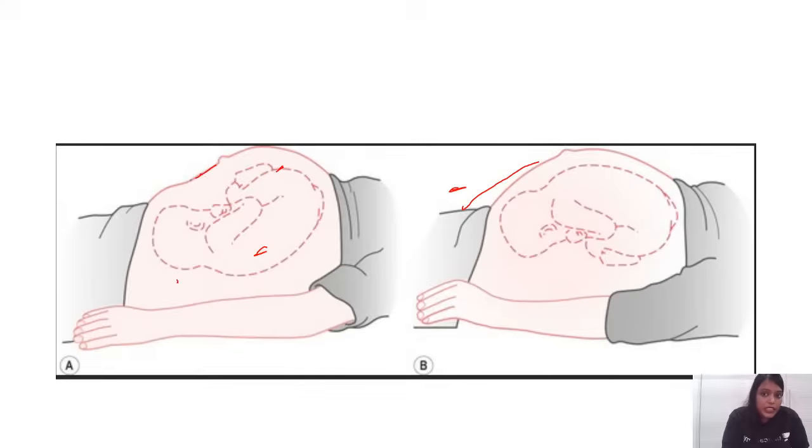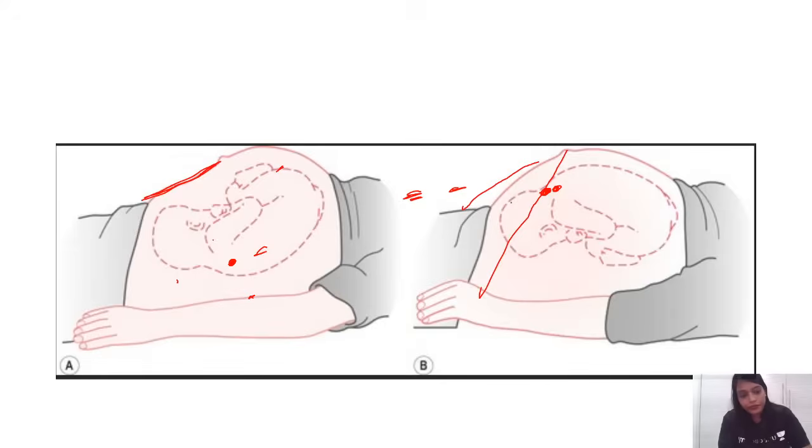So what are you seeing here? There will be infraumbilical flattening. And wherever the back is present, there you will hear the fetal heart rate. As the back is present posteriorly here, usually the fetal heart rate will be heard in the flanks in OP. Whereas where will you hear the fetal heart rate in the OA? In OA, you hear it in the spino-umbilical line.